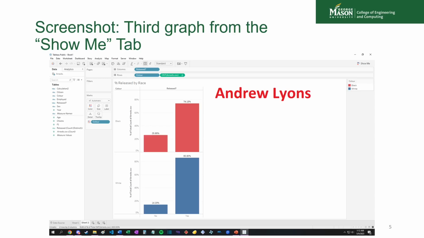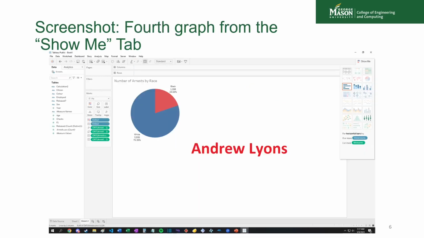So this is a fairly similar graph to the one I showed previously. I just wanted to give it a different design, so we can see that it has two separate panes this time. According to this graph, black arrestees were released only about 74% of the time, 74.15, whereas white arrestees were released almost 86% of the time, so 86.8. So we'll be able to look more into that as we get further into the presentation.